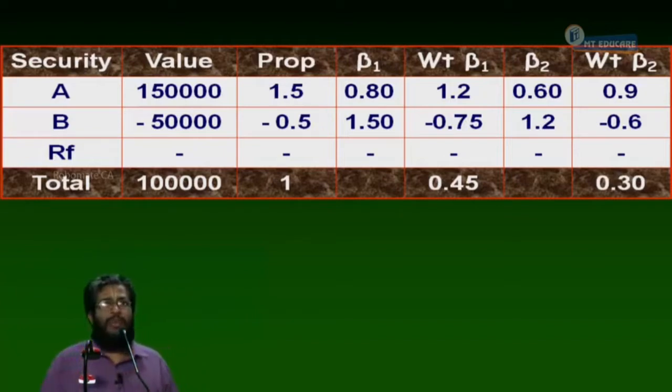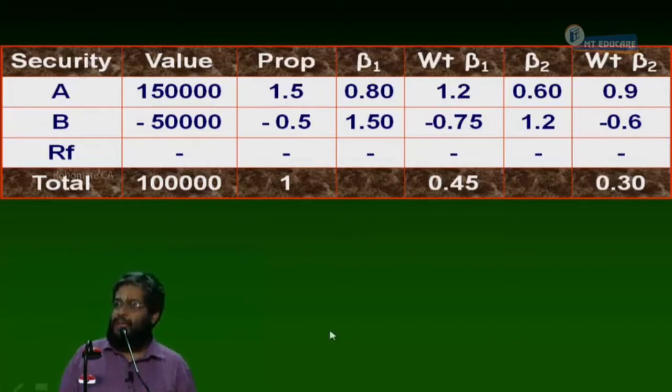I am going to invest how much in A and B? In the same proportion as in the earlier portfolio. That means with 1 lakh I will invest 1 lakh 50 in A. Yes or no? With 2 lakhs in hand, how much do I invest? 3 lakhs I will invest in A. I will short sell 1 lakh. Everybody, are you following what I am saying? The only thing is, I am introducing a borrowing in this portfolio and maintaining the same proportion for A and B. Everybody following?